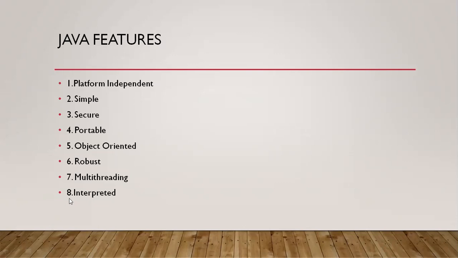One more purpose of this compiler is that it will translate the program at a time. It can't read line by line. After completely writing a program, we go for compilation. So it will translate the complete code at a time. That is the job of a compiler. And coming to the interpreter, the interpreter is another translator.